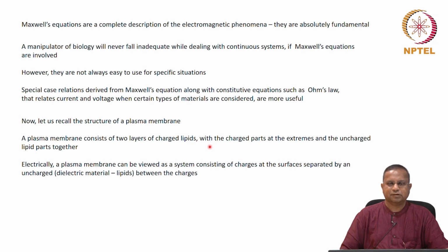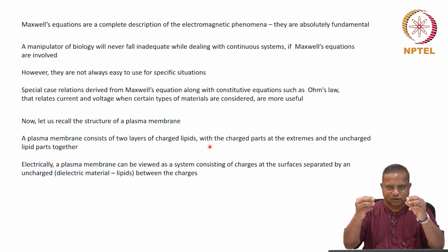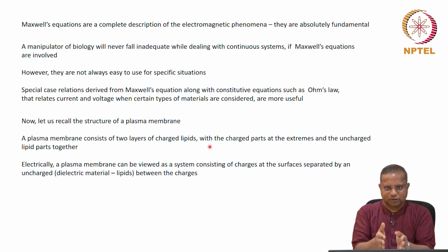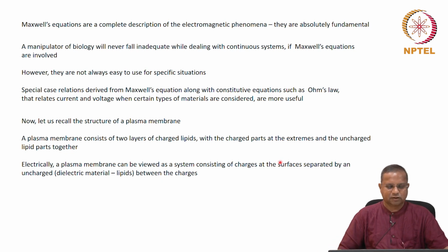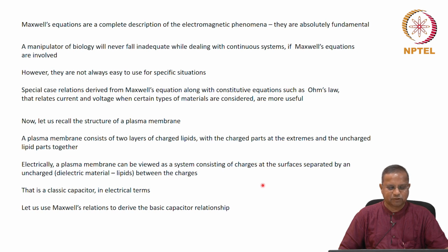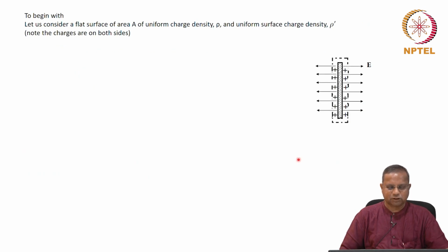We said that a membrane, a lipid bilayer membrane, can be considered as a capacitor because there are charges on both ends that are separated by a dielectric material, which is a classic capacitor. And therefore, we derived the equation for a classic capacitor using Maxwell's equations to illustrate how you could use the fundamental equations to derive useful relationships.